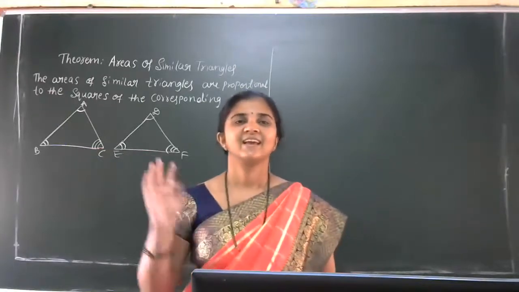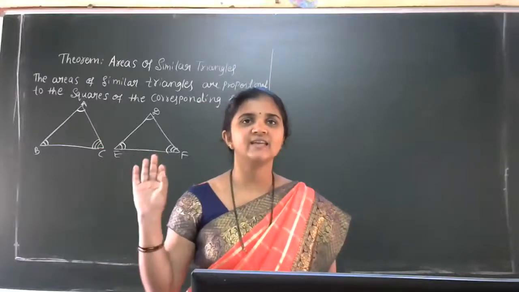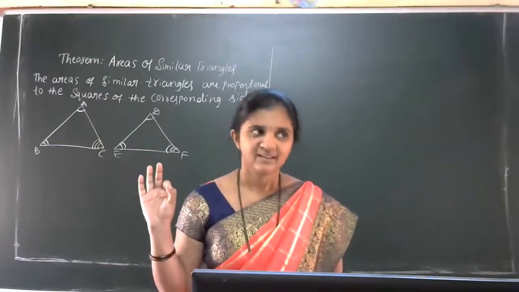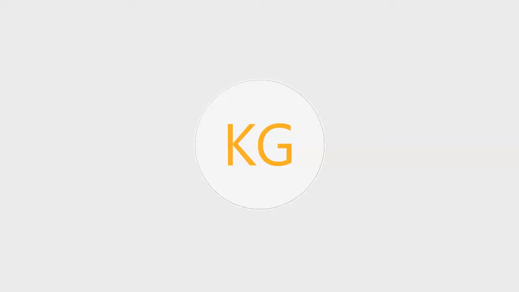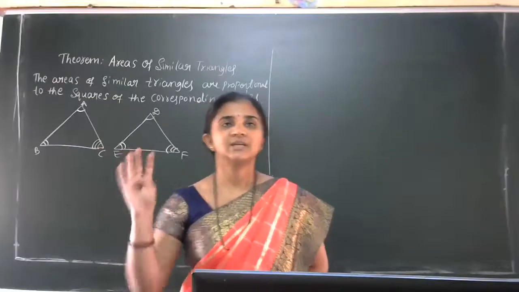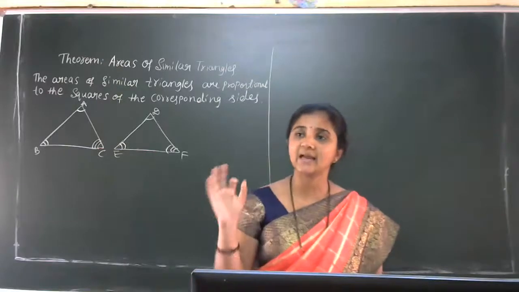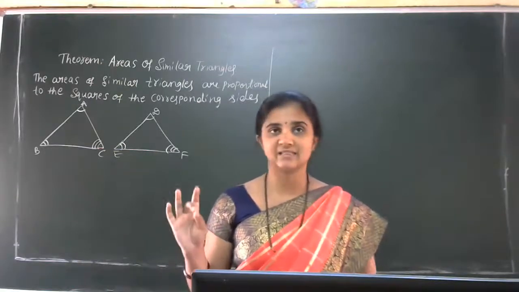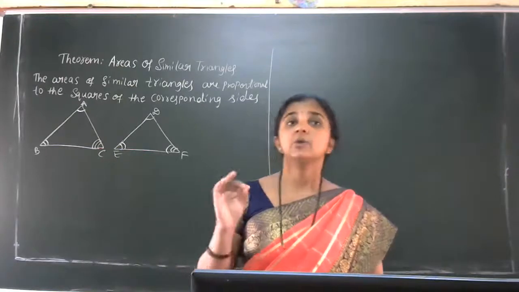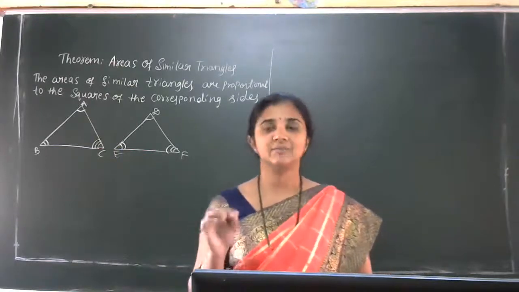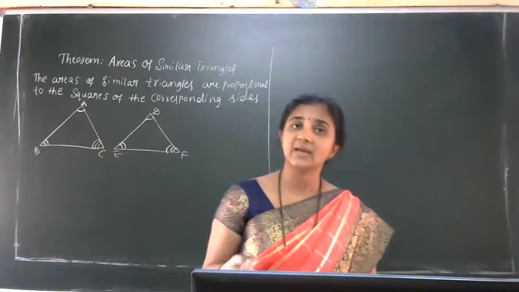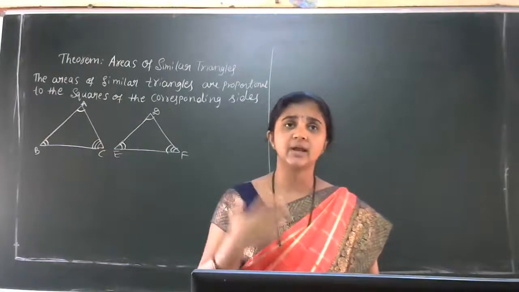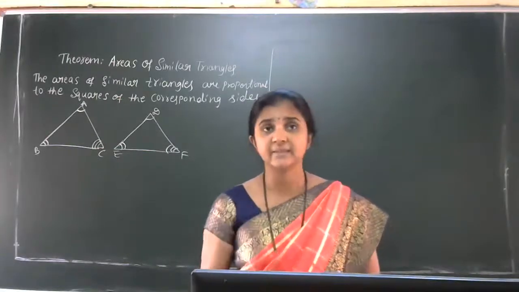AA similarity, very good. SSS, next one. SAS. So that is AA similarity criteria, SSS similarity criteria, and SAS similarity criteria. Using these three similarity criteria, we can say that two triangles are similar.